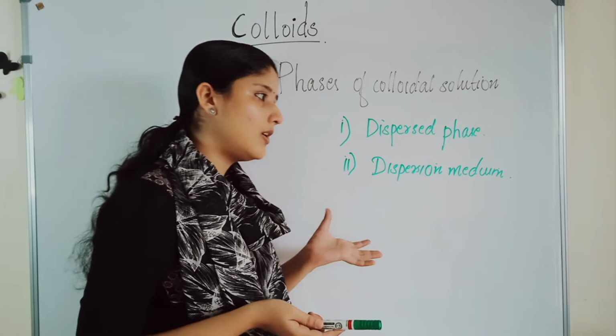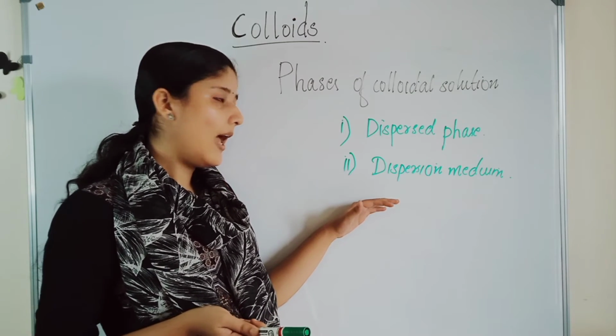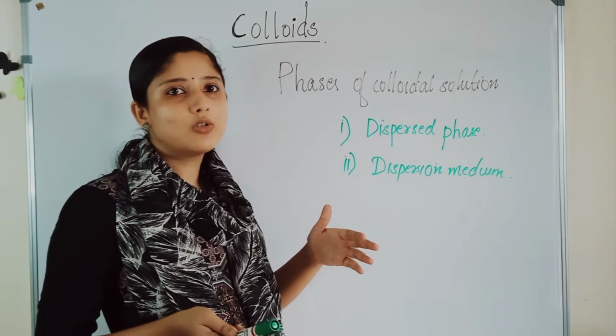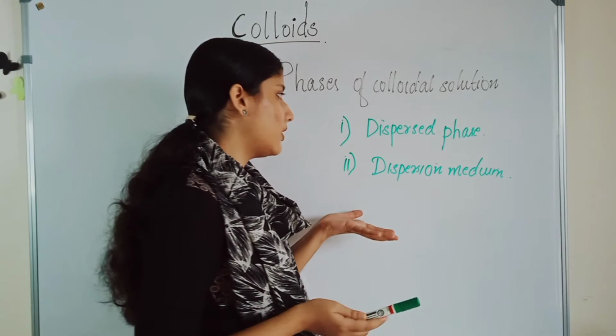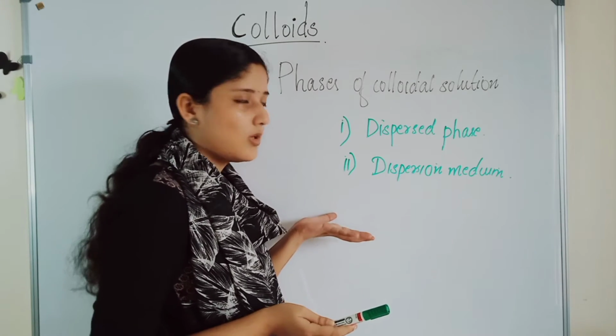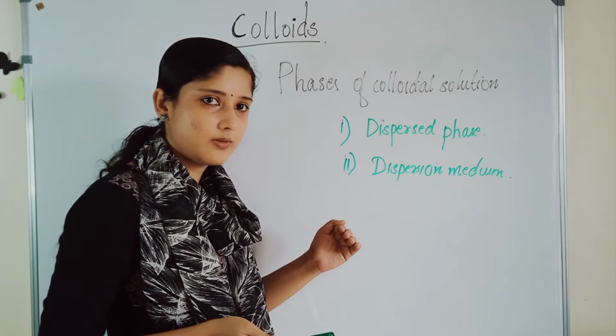The small particles that are dispersed are called the dispersed phase, and they are present in small proportion.